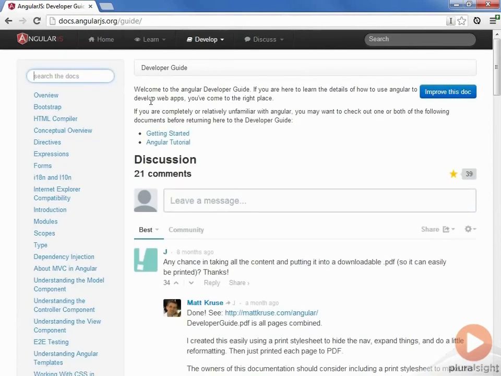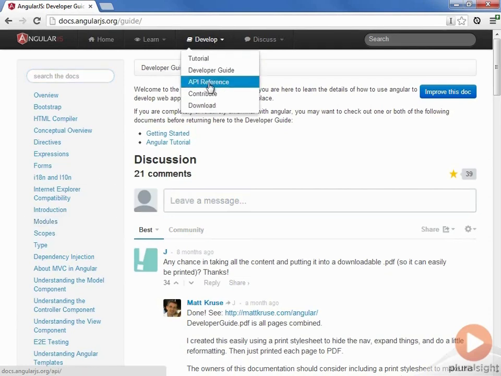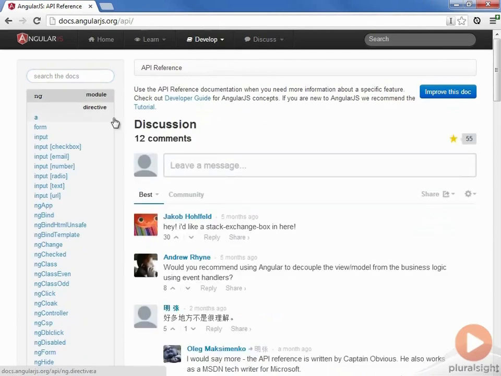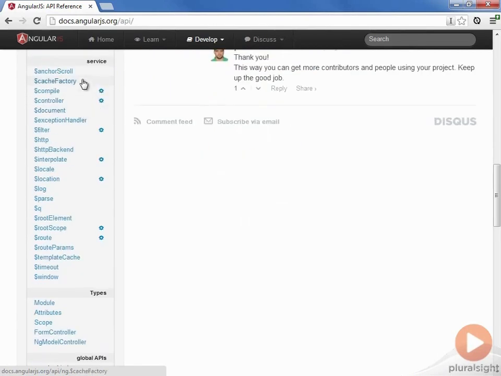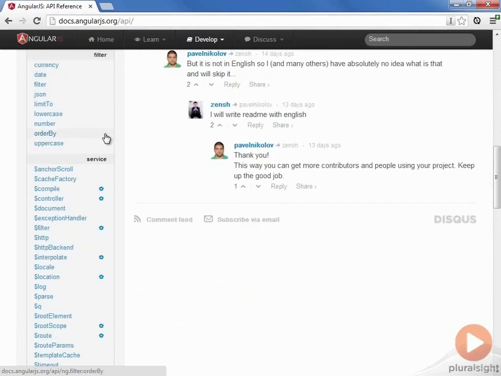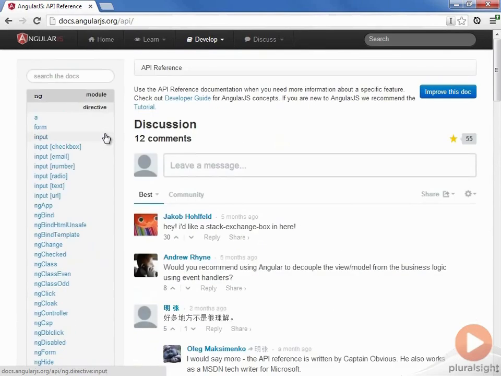This page has a list of all of the concepts that are part of Angular. So anytime you have any questions about something specific to Angular, you can come in here, look for the concept, say we have a question about modules, come in here, click on modules, and look at Angular's official documentation on modules. Now let's look at the API reference. This page has a list of a lot of the very specific pieces of Angular. For example, a list of all the directives that Angular provides is given right here. If we scroll down a little bit, we can see a list of all the filters that Angular provides, and a list of all the services that it provides, and a lot of other stuff. So those are two pieces of Angular's official site that you ought to be comfortable with and visit frequently.